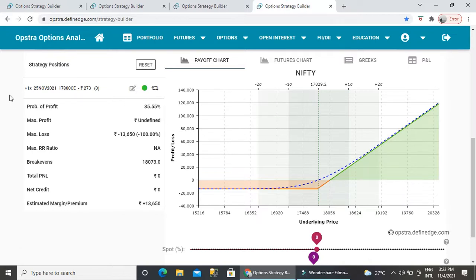The advantage is, if the market is really trending and going very fast towards the direction, towards the upside, then a naked call will give a lot of profit. Consider this month, currently 4th November, and before 25th November, if the market really rallies and goes 1,000 points up to around 18,890, you will end up making a profit of 40,000 by investing 13,000, which is like two-thirds. But this very rarely occurs.